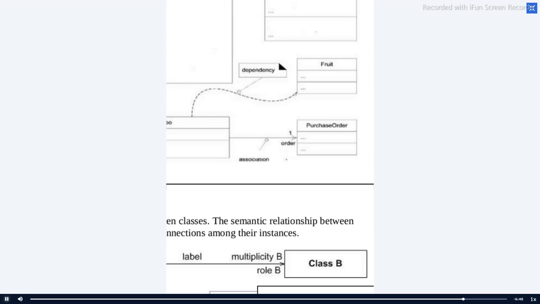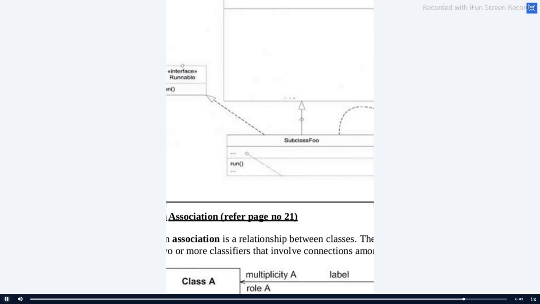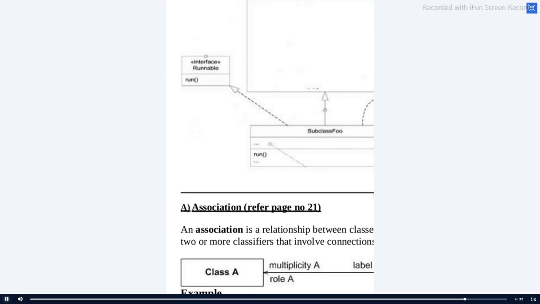You have to note these 2 representations. Next thing, a line with a triangle. That's called generalization.